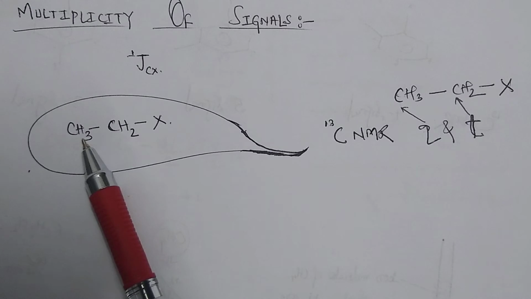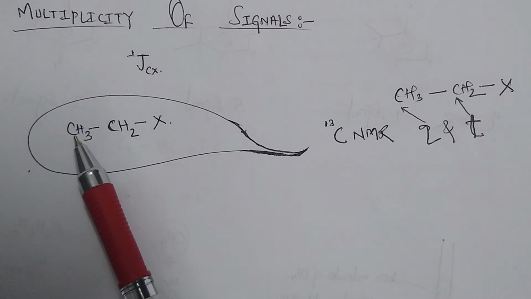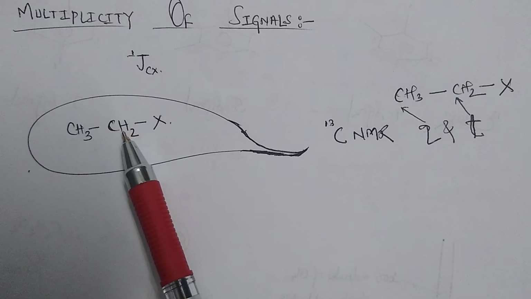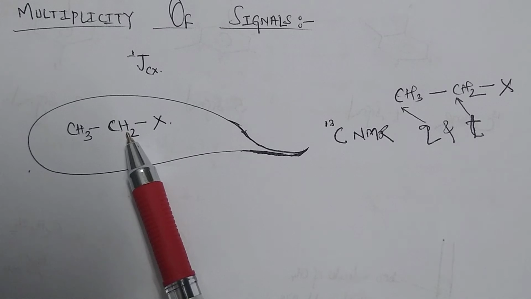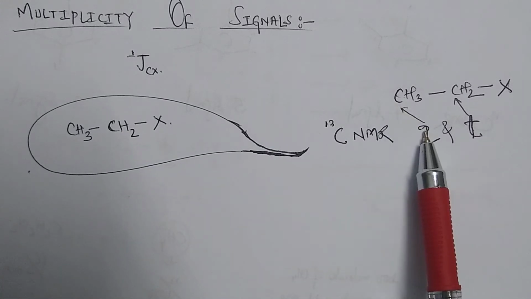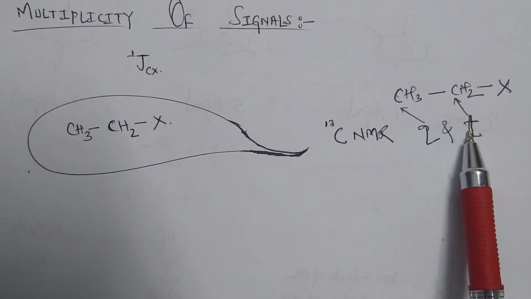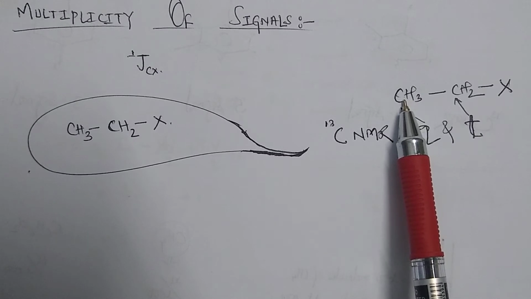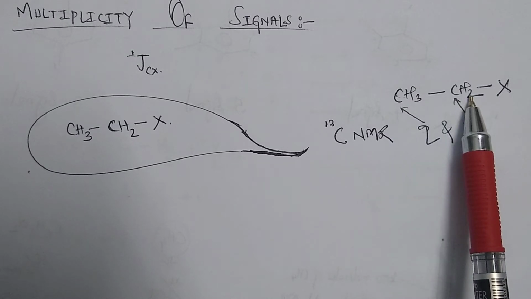But in case of proton NMR spectroscopy, as we have seen, these 3 protons will get a triplet signal, and these 2 protons will get a quartet signal. But in case of 13C NMR, this carbon is getting a quartet signal, and this carbon is getting a triplet signal, because of their direct attachment with these 3 protons and these 2 protons.